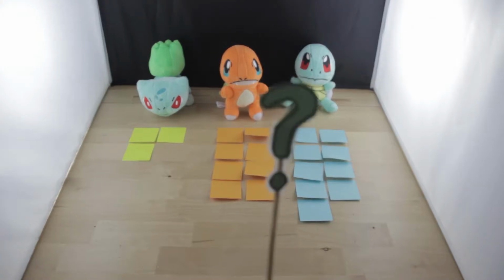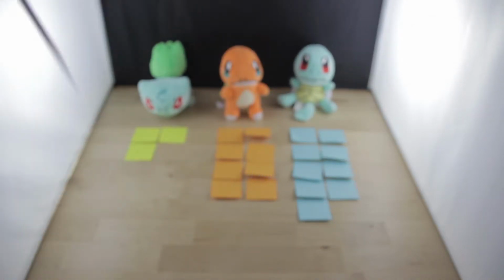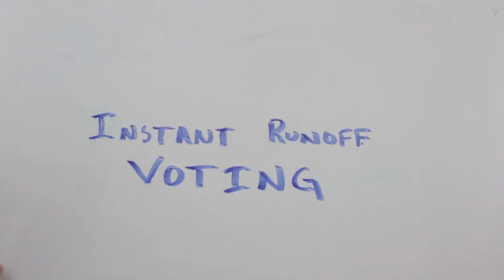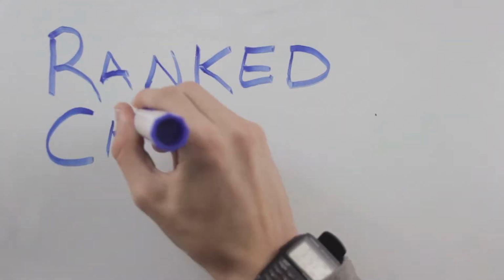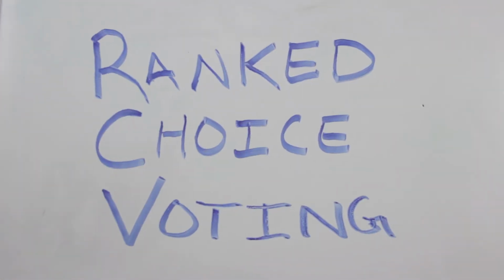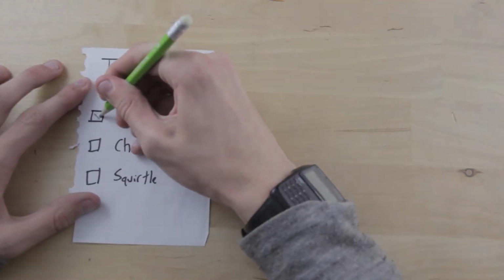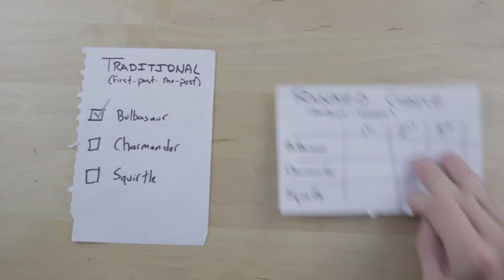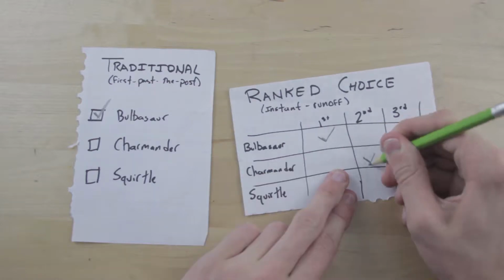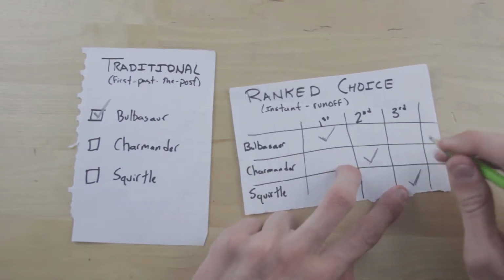But is there a solution to this problem? Actually, there is. It's a different type of voting called instant runoff voting, but you've probably heard of it as ranked choice voting. Unlike the traditional voting method where you only get to vote for one Pokemon, with ranked choice voting, you get to rank the choices from your favorite to your least favorite. Let's take a look at it in action.